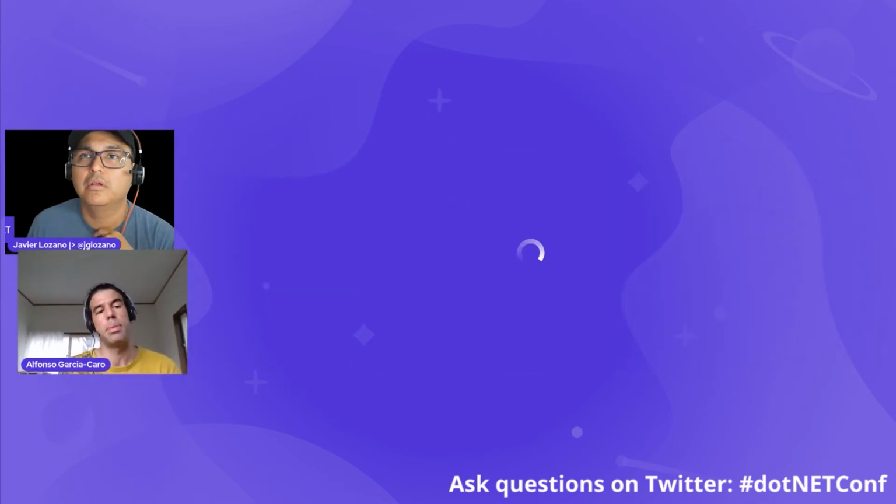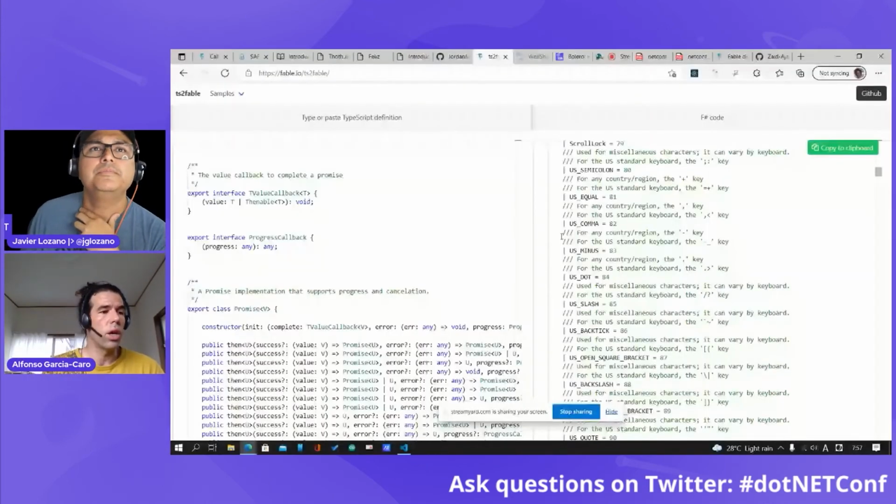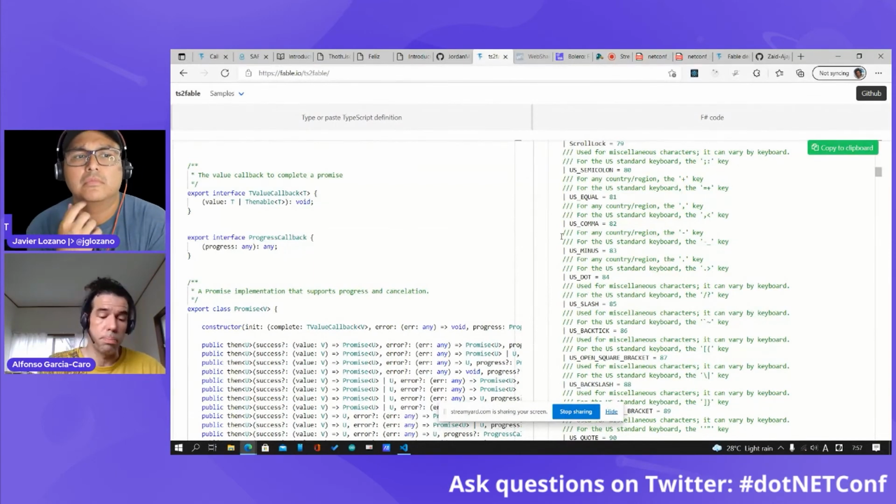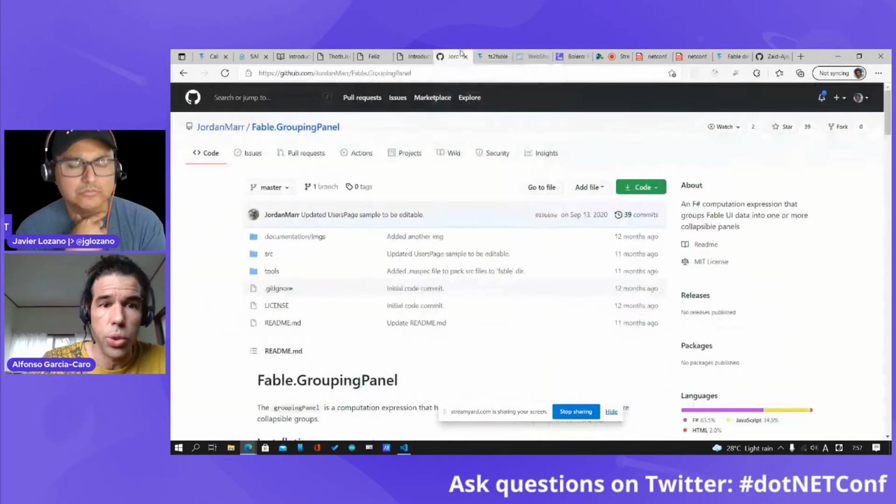As you probably know, in TypeScript you have TypeScript definitions to be able to use JavaScript libraries in a type-safe way. We can use this tool to translate them into F# in a way that Fable can understand, but it's difficult to match the capability of TypeScript. So if you really want to interop with many JavaScript libraries, maybe TypeScript is the way to go.